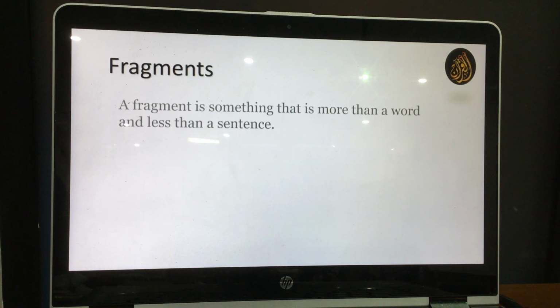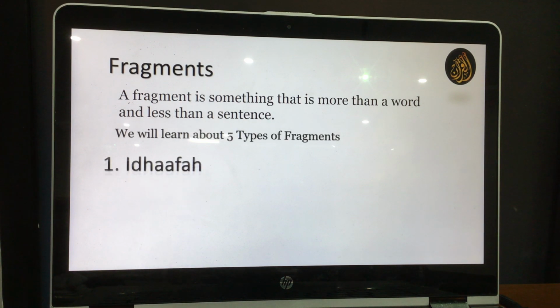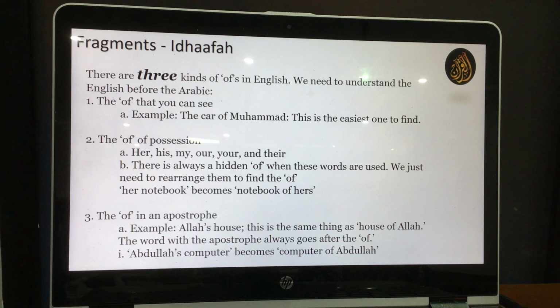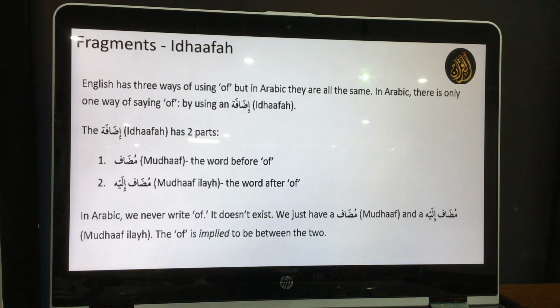Next thing we talked about the fragments. We have done these, five types of fragments. We gave these examples, and basically mudaf is a relationship, like this is a book of mine, or pen of Ikhwan, your sister, my mother, all these things. So we know about this one, and these are the two conditions.